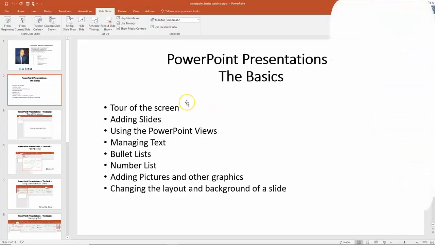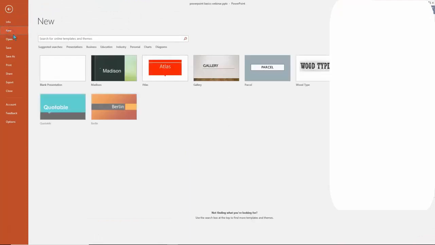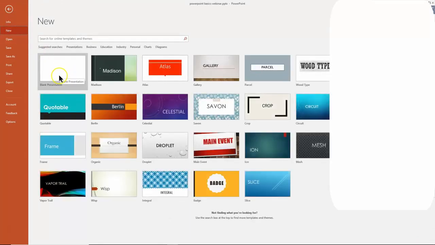And I'm actually going to start a new presentation from scratch. Sometimes during the presentation, I'll make my mouse do that so you can find out where my mouse is. And sometimes if I have to, I'll also zoom in. So let's make a new PowerPoint presentation. I'll pick on File, and I'll pick on New. And then here I will use a blank presentation.